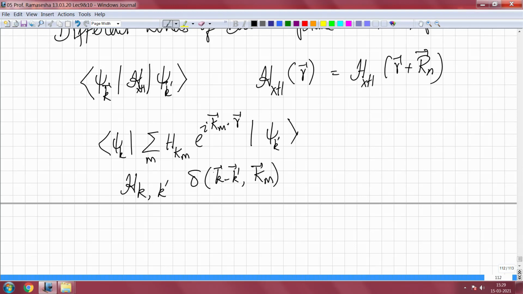So, what it means is that unless the wave vectors k and k prime are connected by a reciprocal lattice vector, the Hamiltonian matrix element is 0. So, this has many advantages.